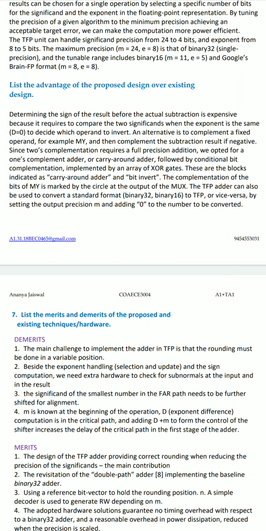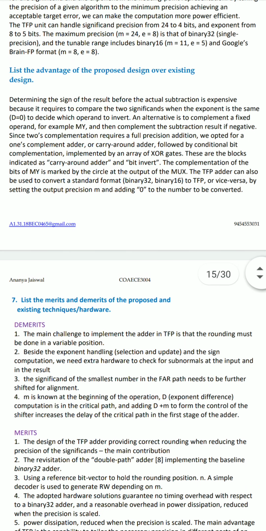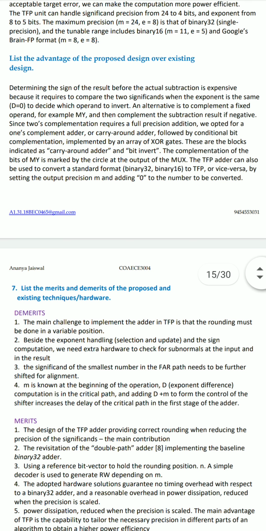Since 2's complementation requires a full precision addition, we opted for a ones complement adder or end around carry adder followed by conditional bit complementation implemented by an array of XOR gates. These are the blocks indicated as end around carry adder and bit invert. The complementation of the bits of my is marked by the circle at the output of the mux.